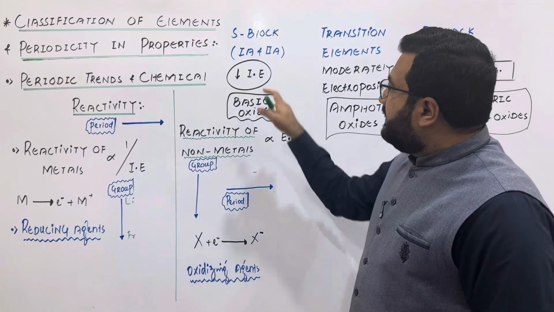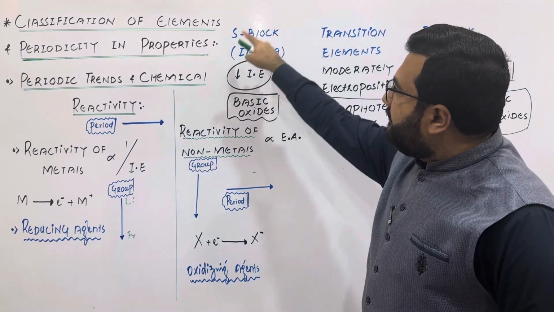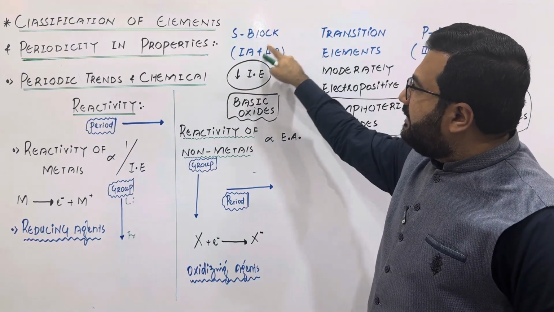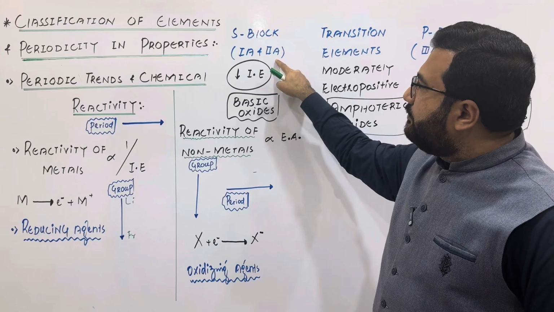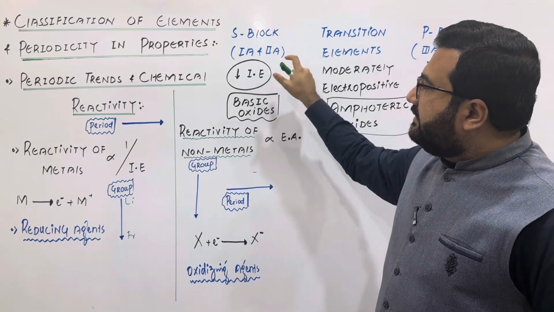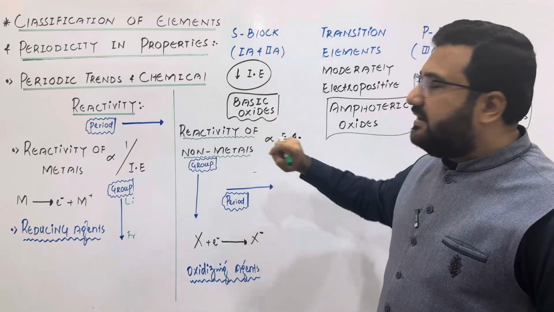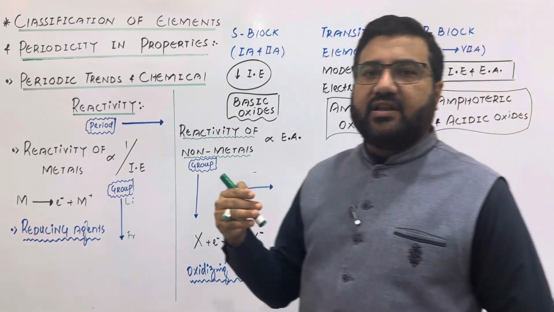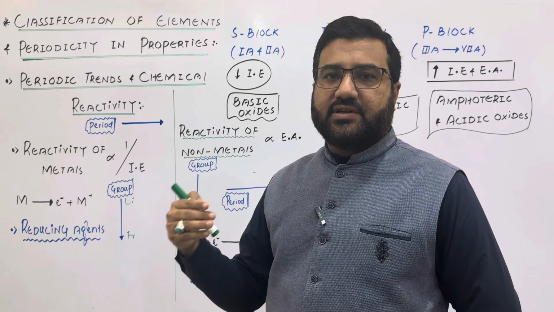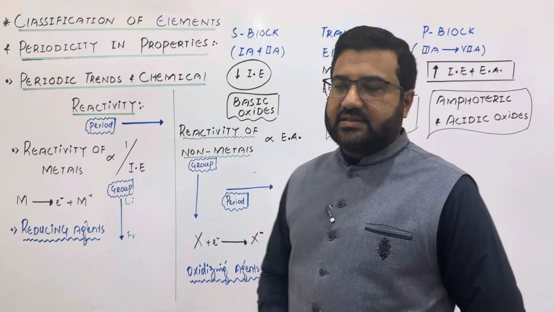My dear students, at the left of the periodic table, there are s-block elements, group 1A, alkali metals, and group 2A, alkaline earth metals. These are the elements that have the lowest ionization energies and they have high reactivity. They have maximum electropositivity. They are very reactive metals.